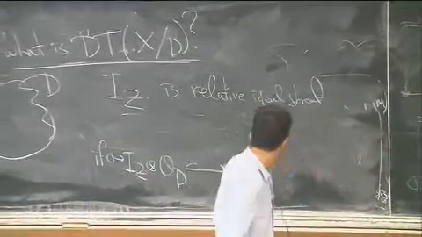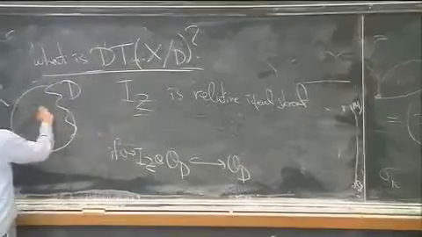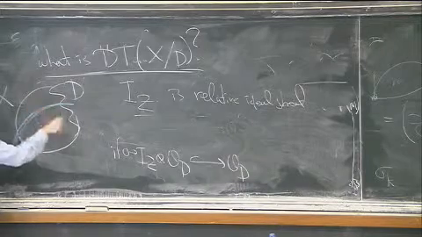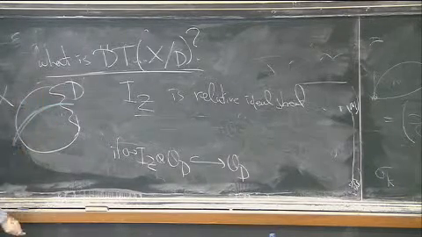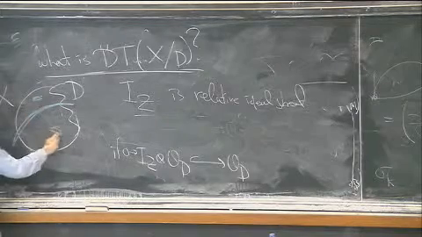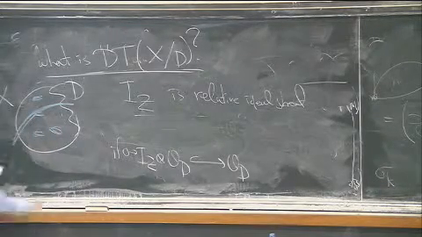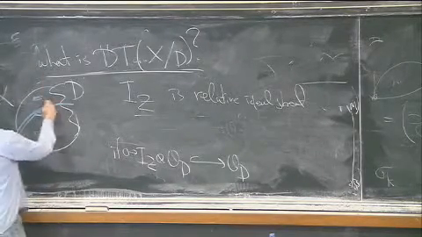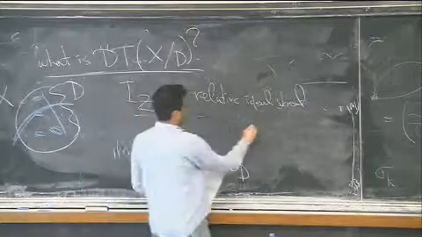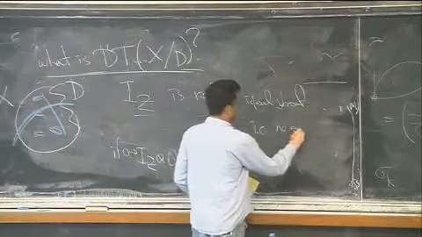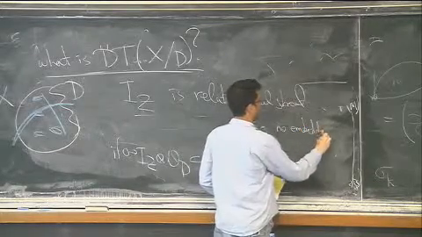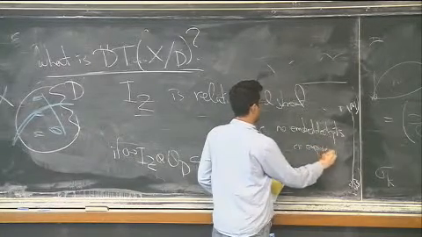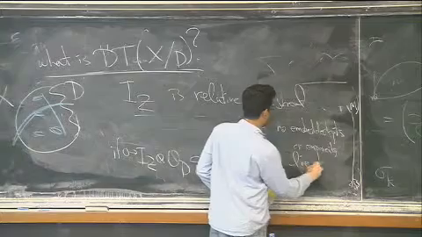And what this means geometrically is just that if I have my subscheme, well, I can have some kind of reduced points or some embedded points or some floating points, and I want those to stay away from D. Not only that, I could have an entire component that lies inside D, and I don't want that to happen either. So what this means is that no embedded points or components lie on D.